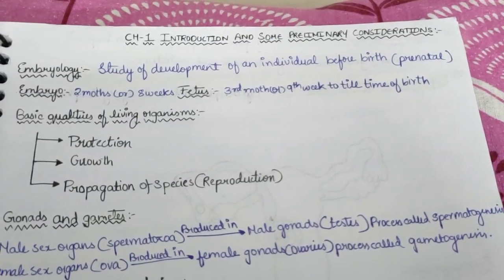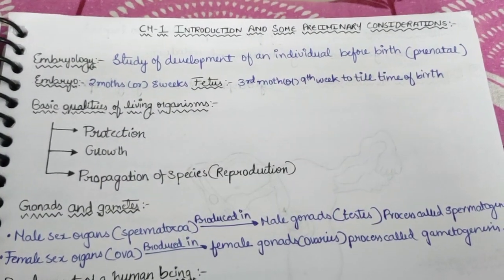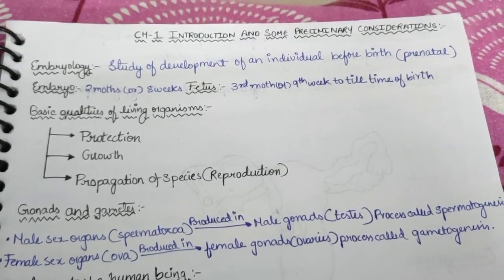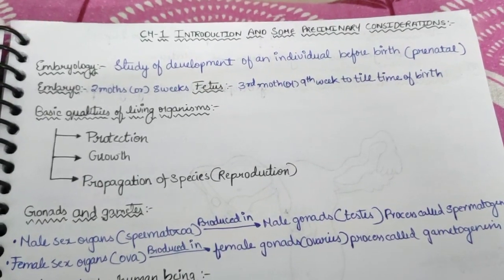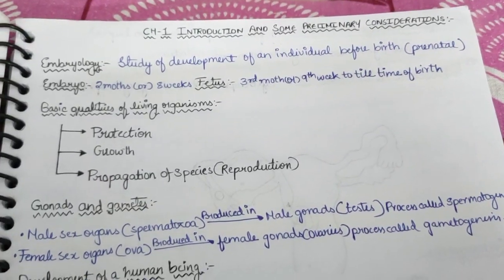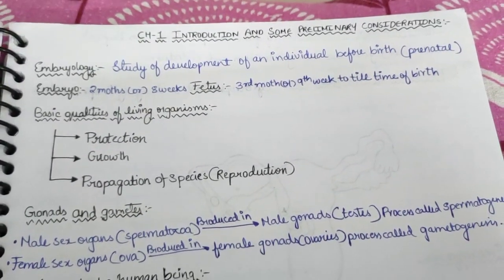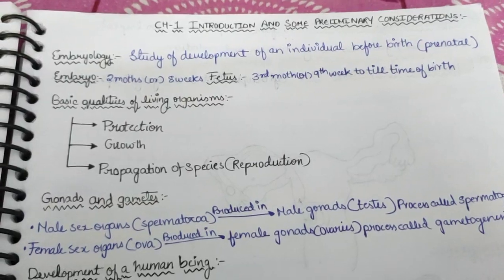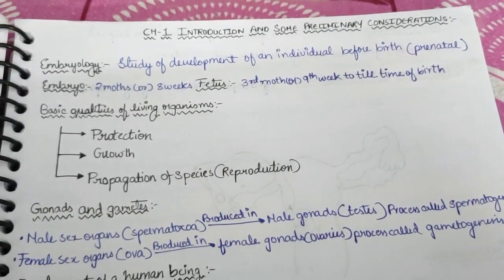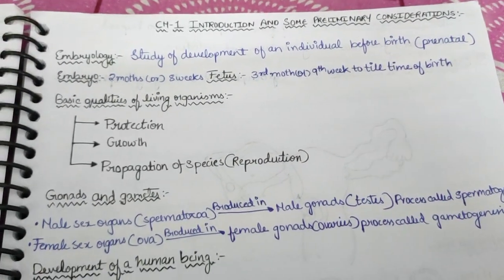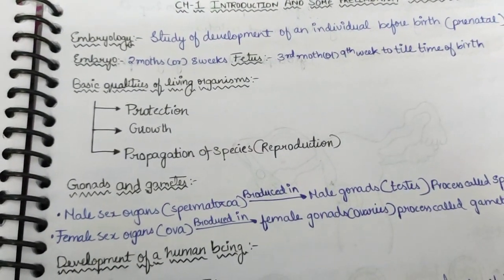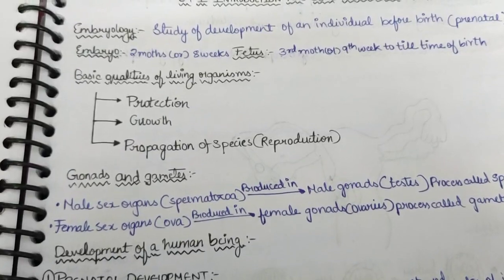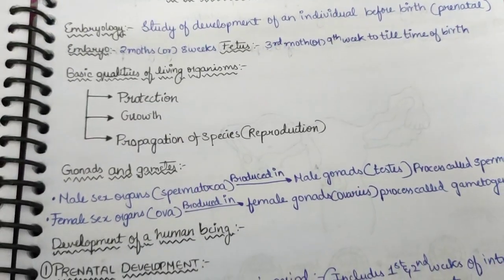Now, embryo. The term embryo is used when the baby is about 2 months or 8 weeks inside the mother's womb, and fetus it is called when the baby inside the mother's womb is in the 3rd month or the 9th week till the time of birth. After the birth it is called an infant, up to 1 year. Now, basic qualities of living organisms, that is protection, growth and prolongation of species, also known as reproduction.